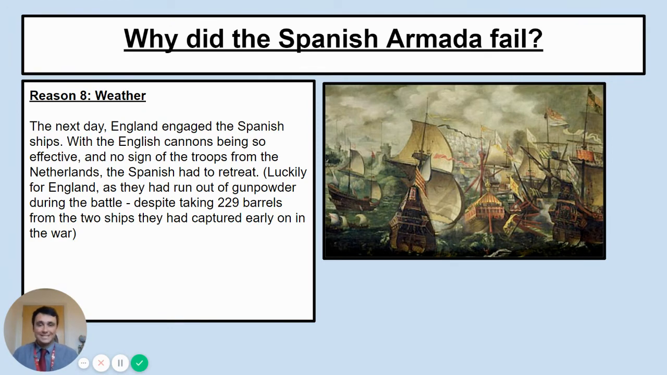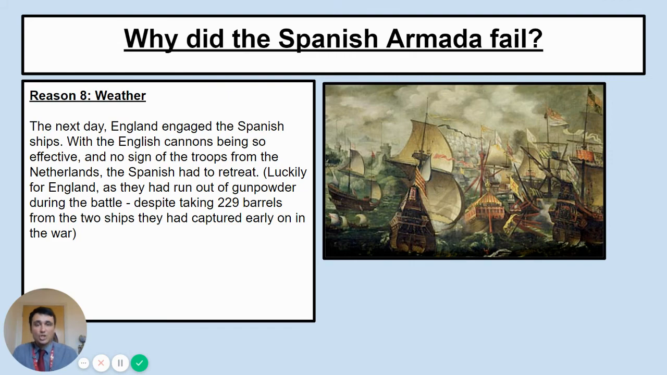The boats scattered. The next day, the Spanish boats tried to meet back up again once the fire boats had gone. And England used this opportunity to fight the Spanish. The English cannons being very effective at this point, there was no sign of the troops from the Netherlands. The Duke of Parma hasn't got his boats ready in time. The Spanish had no option but to retreat.